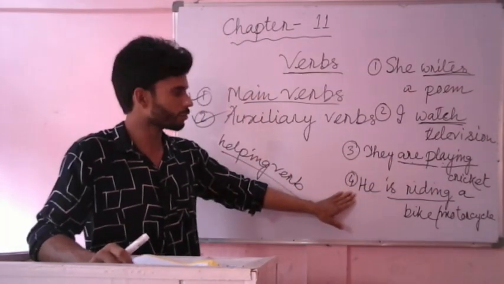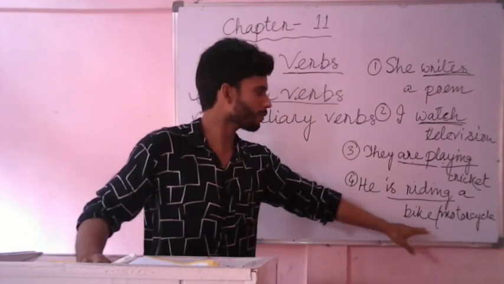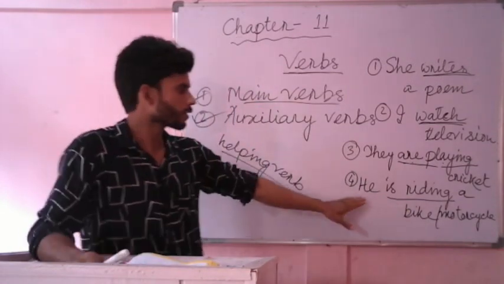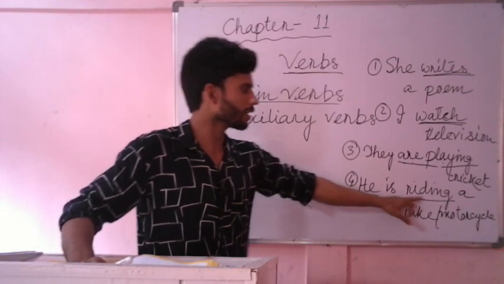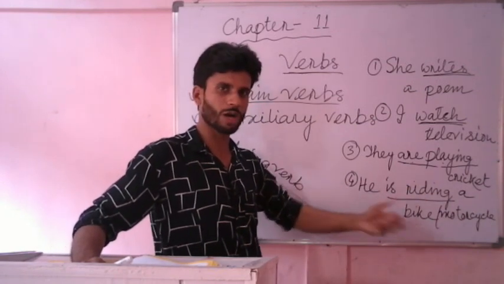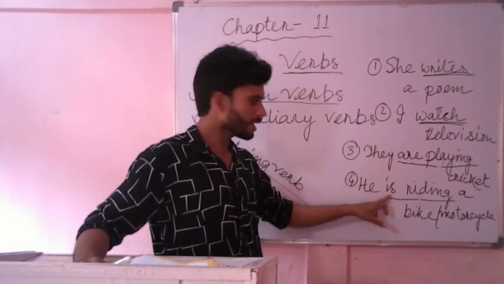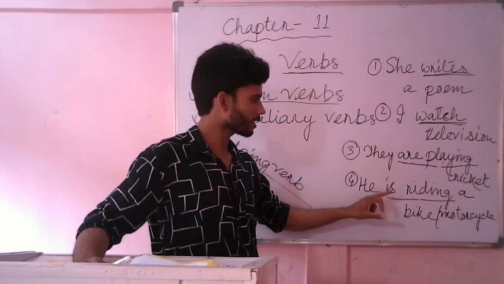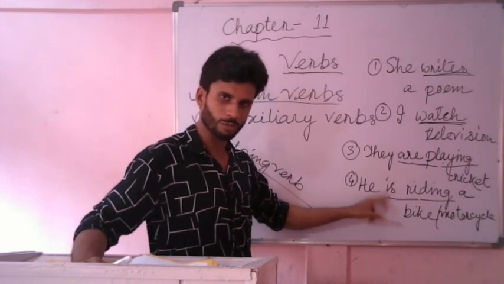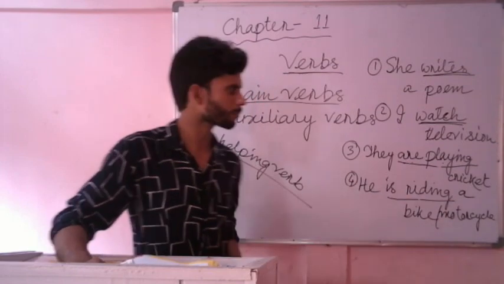In sentence number 4, you see he is riding a bike or riding a motorcycle. Here riding is the main verb, it is indicating an action word or a doing word. And is is an auxiliary verb or a helping verb, because it is helping the main verb.